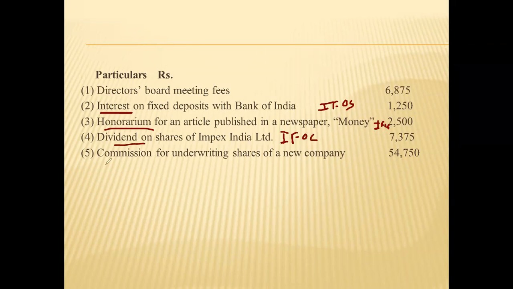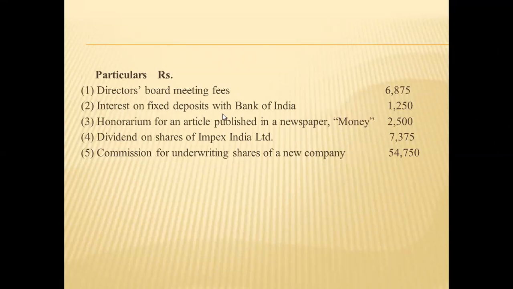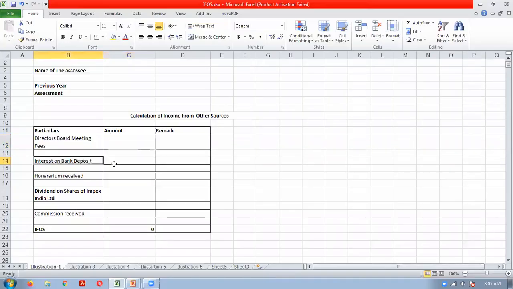And commission will be income from other sources. So all these are income from other sources: interest, honorarium, dividends, commission. Okay. So we'll do this first. Interest 1,250. Honorarium received 2,500.